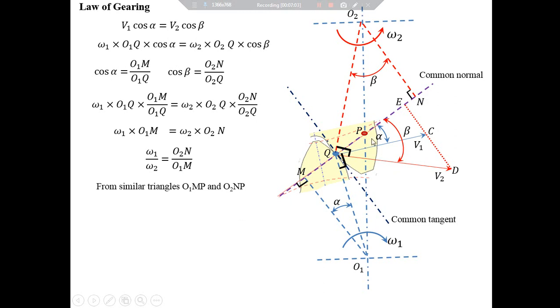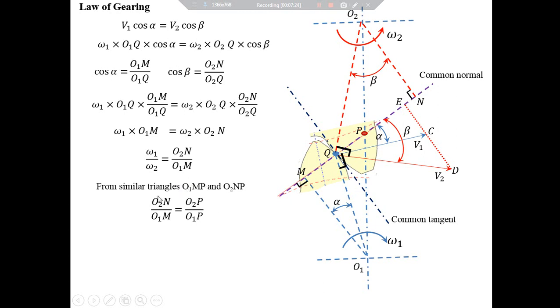So triangles O1PM and O2PN are similar, and in these similar triangles we can write O2N upon O1M is equal to O2P upon O1P.